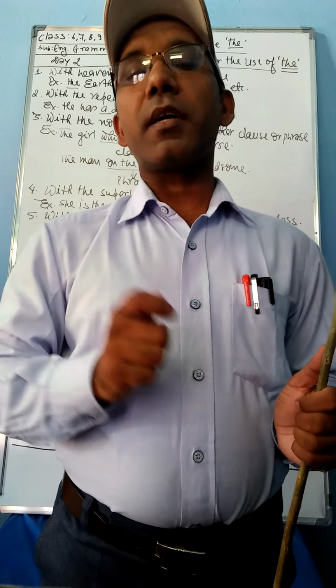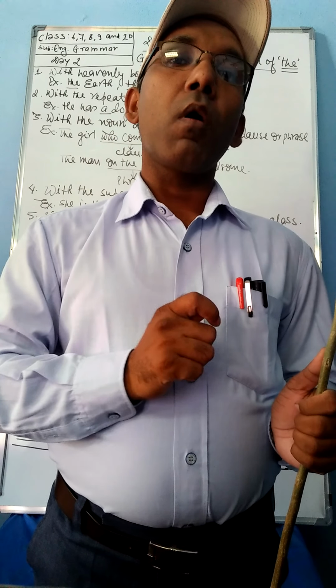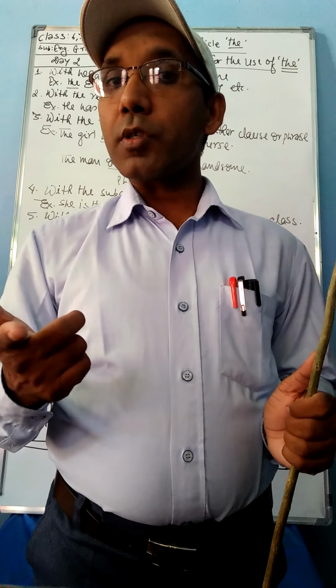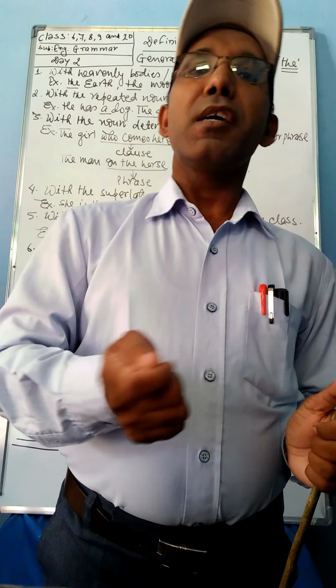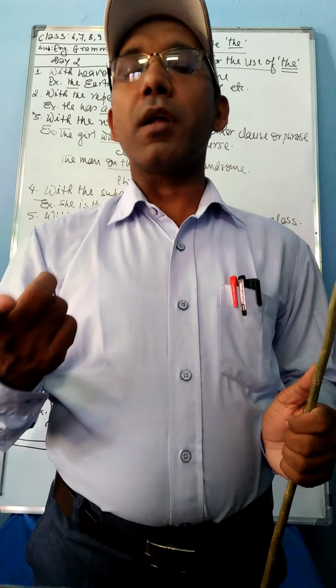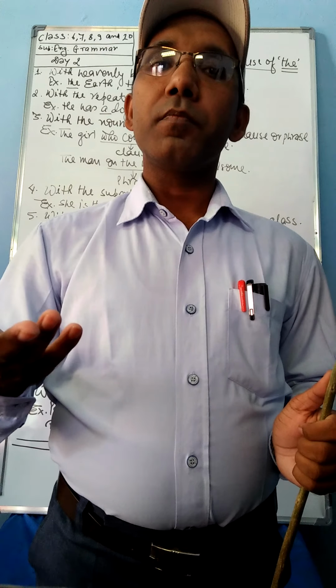In the first sentence, for the first time, when the noun is used, with that noun either a or an is used. But when the same noun is repeated in the next sentence, then you have to use the before that noun. Like, I have a cow.